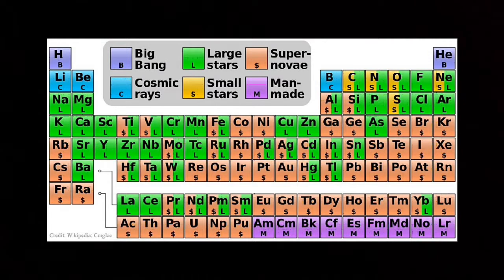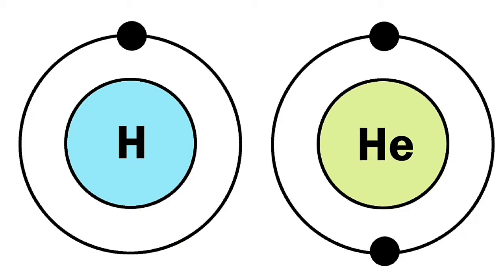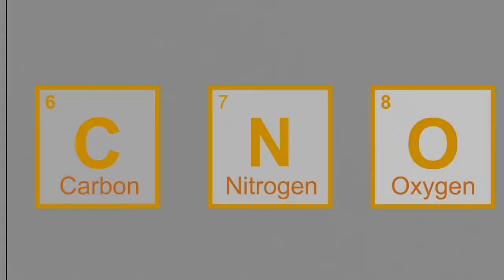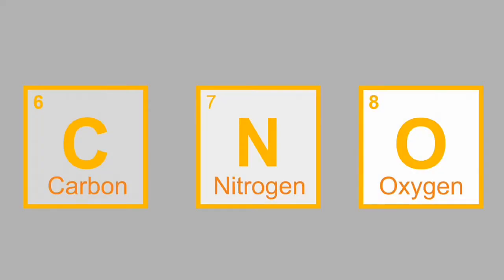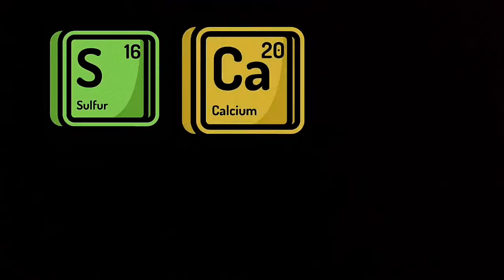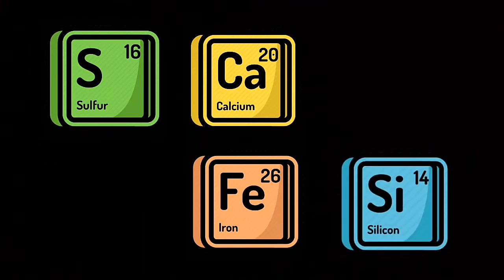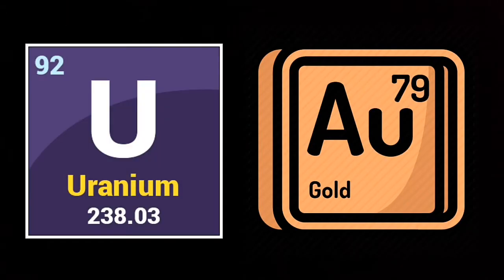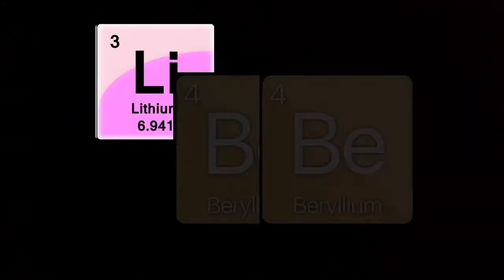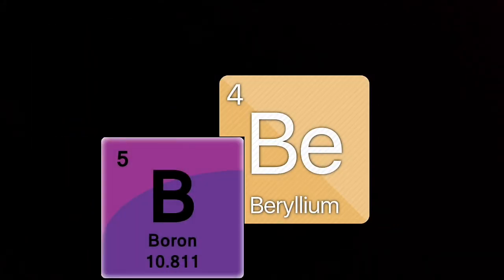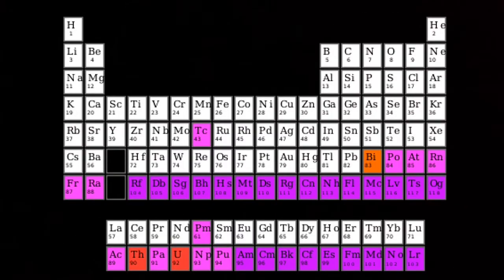Elements in the periodic table are products of cosmic events in the history of the universe. The Big Bang created hydrogen and helium. Small stars created three elements important to human lives: carbon, nitrogen, and oxygen. Large stars created elements classified as heavy and light elements. Supernovas created elements heavier than iron. Breakage by high-speed cosmic rays created light elements. The remaining 24 elements in the periodic table, with atomic numbers ranging from 95 to 118, are the man-made elements. These do not occur naturally on Earth.